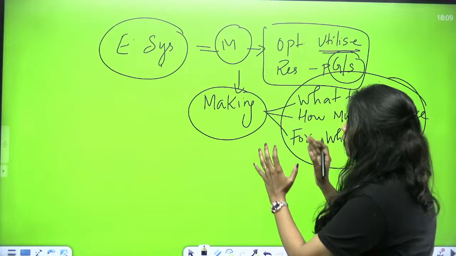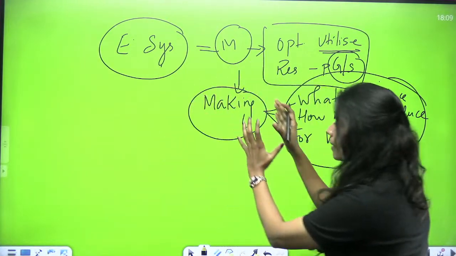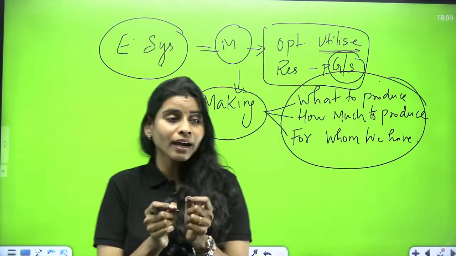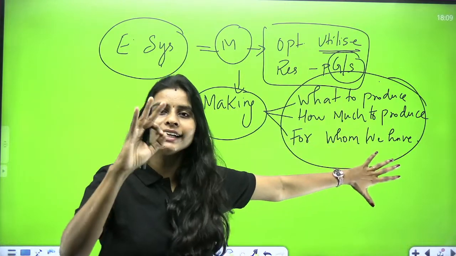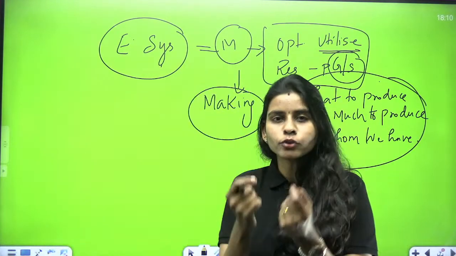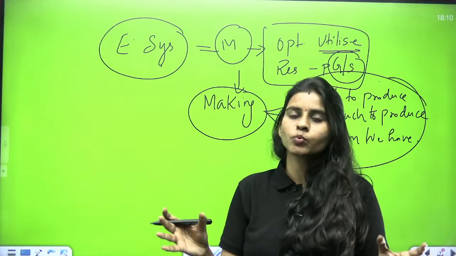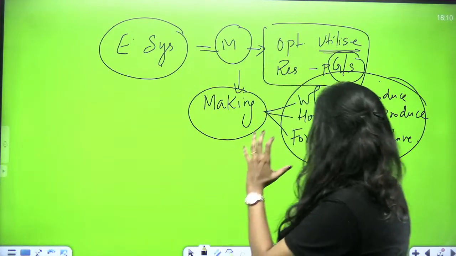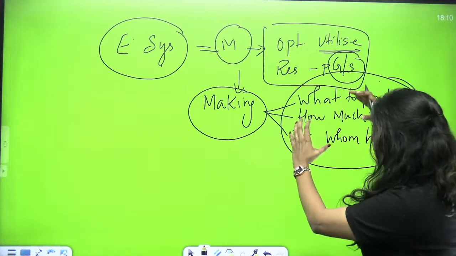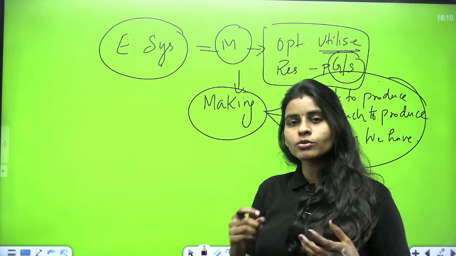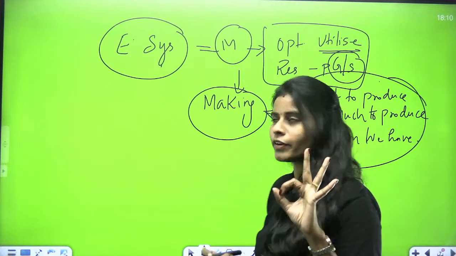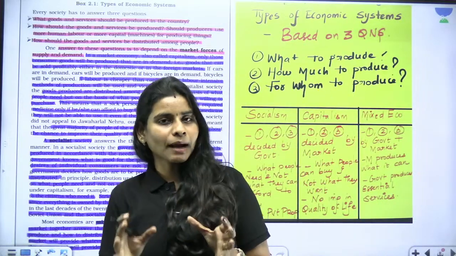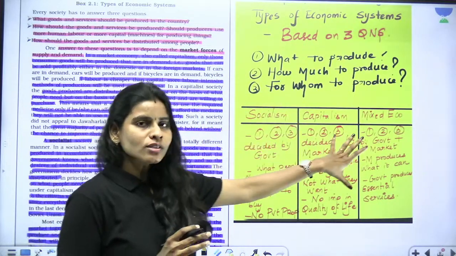Okay. So now, what is this economic system saying about making choices? Depending upon how we are going to make and who is going to make the answer for these questions, we have three types of economic systems. Clear? Now I am going to teach you about the three types of economic systems we have and the economic system which India chose at that period of time. So depending upon who is going to decide what to produce, how much to produce, and for whom to produce, we have three types of economic systems in place. That is socialism, communism, and capitalism. Clear?